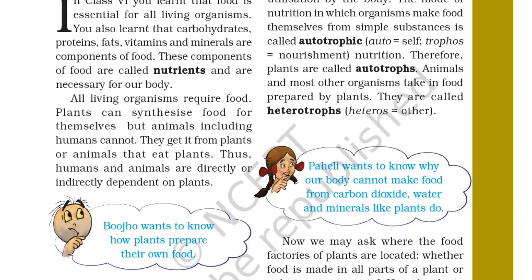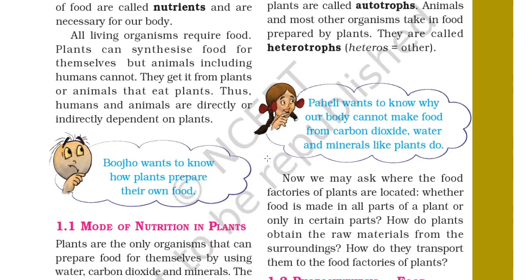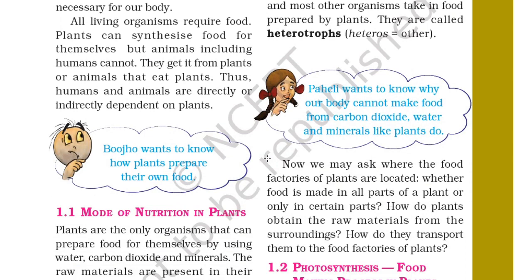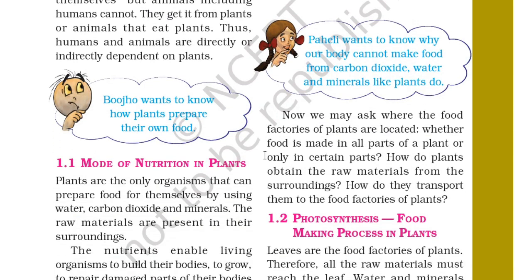So it is very clear that humans and animals are dependent on plants for their living, but plants make their own food. Now we want to know how plants prepare their food. Mode of nutrition in plants: plants are the only organisms that can prepare food for themselves by using water, carbon dioxide and minerals. These raw materials are readily available in their surroundings.